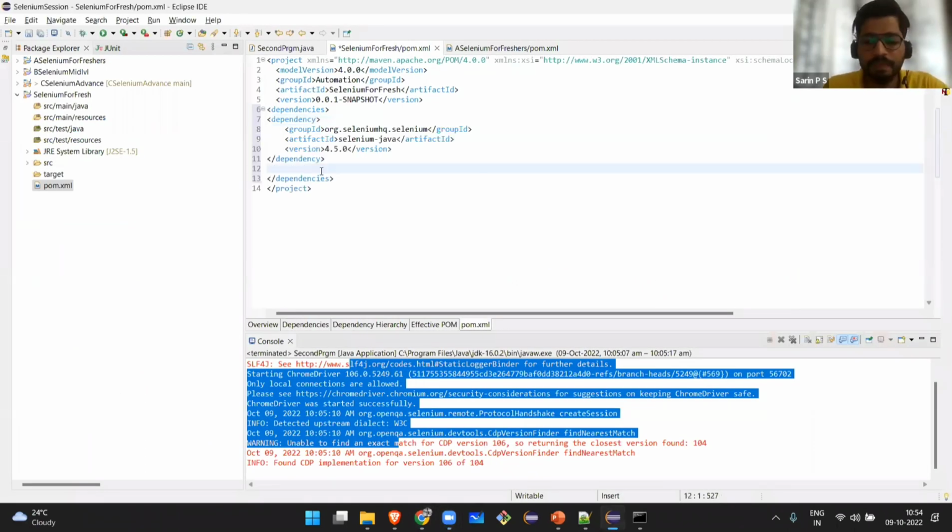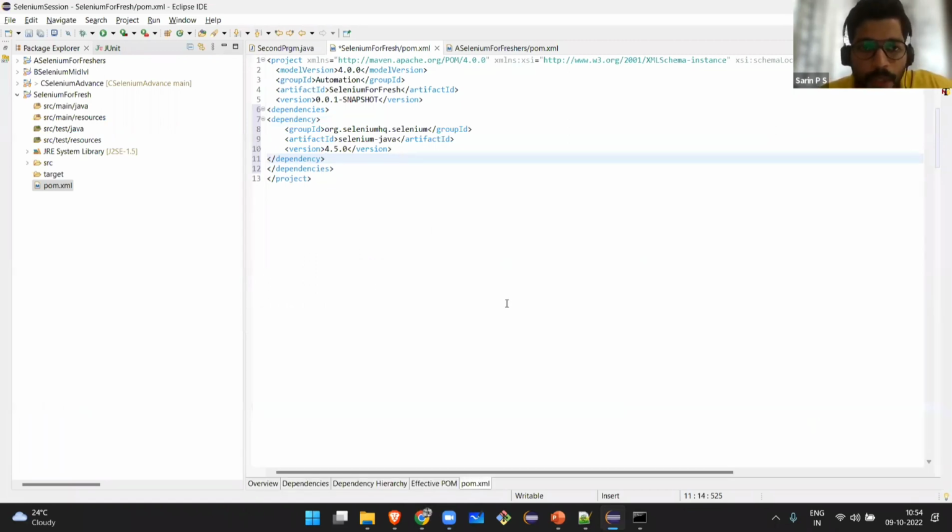So the first dependency that I have taken is of Selenium. Now what I have to do is save it. While I am saving it, you have to watch the right bottom. You can see a green bar running, some build happening. Just focus your eyes on the right bottom. So I am trying to save it, Control S. You can see the build happening.